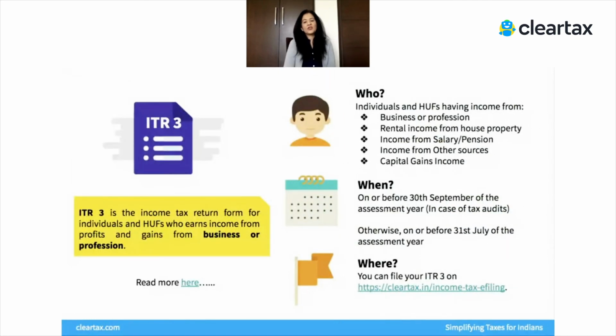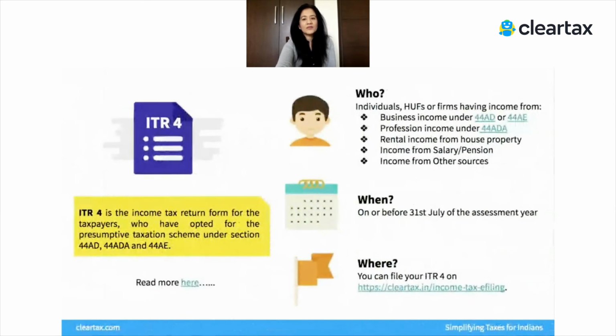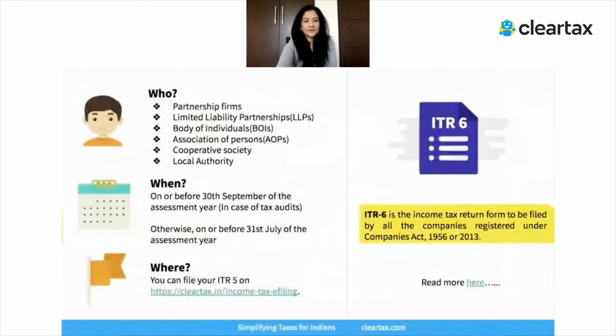All right, here's ITR 3. Sometime back, the government had revised ITR 3. It's now the form applicable to those who have income from a business or a profession. This one is an extremely detailed form. You can read everything about it on our website, and you'll be able to file it. You can file any of the ITR forms on ClearTax. It could be ITR 1 or ITR 2, ITR 3. Any of the ITR forms can be filed on ClearTax. Now, here's a quick look at some of the other ITR forms applicable to different types of taxpayers.